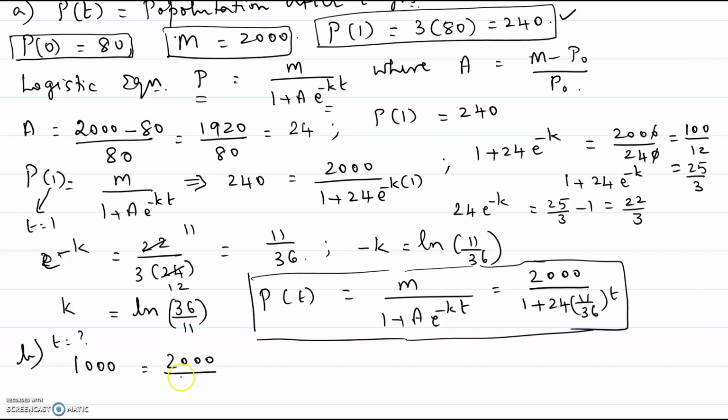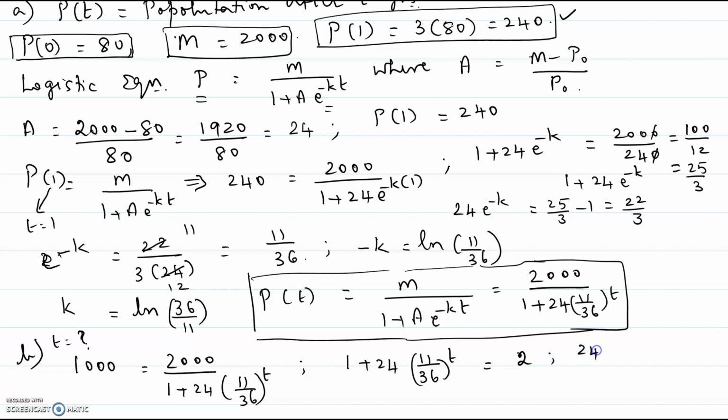So 1000 equal to 2000 over 1 plus 24 times 11 over 36 to the power of t. We are asked to find out what this time is. So cross multiply, so it is 1 plus 24 times 11 over 36 to the power t equal to 2000 over 1000, that will be 2.